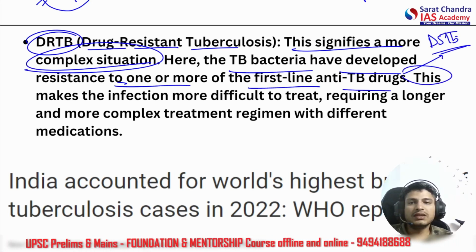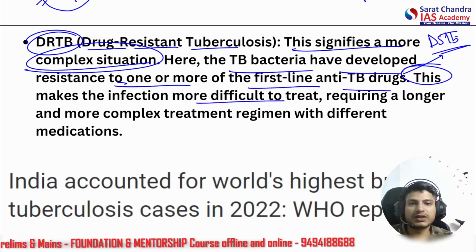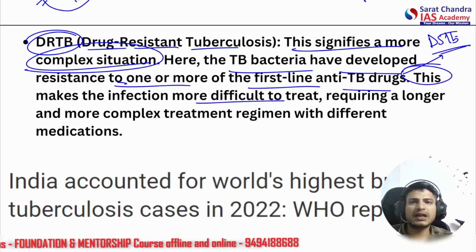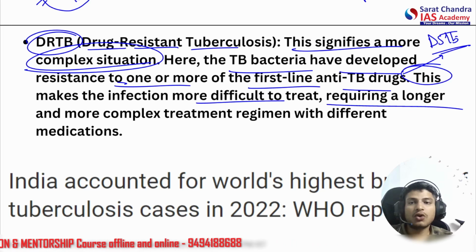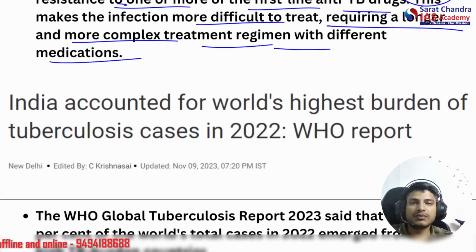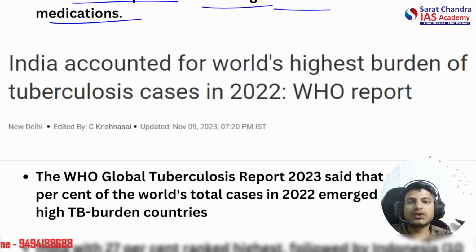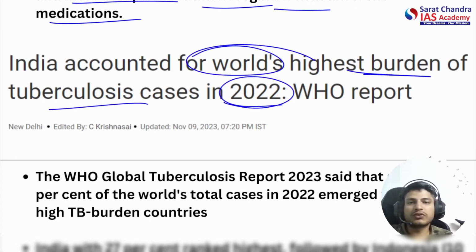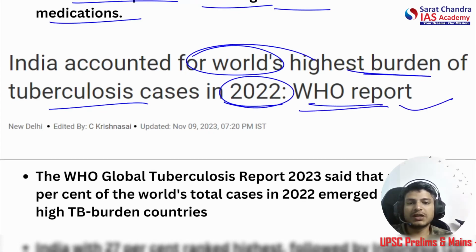All right. So this makes the infection more difficult to treat. The same infection, but just a different advanced stage, requiring a longer and more complex treatment regimen with different medications. All right, now let's come to the third statement. India accounted for the world's highest burden of tuberculosis in 2022. That is according to a WHO report. All right, so this statement may be correct.